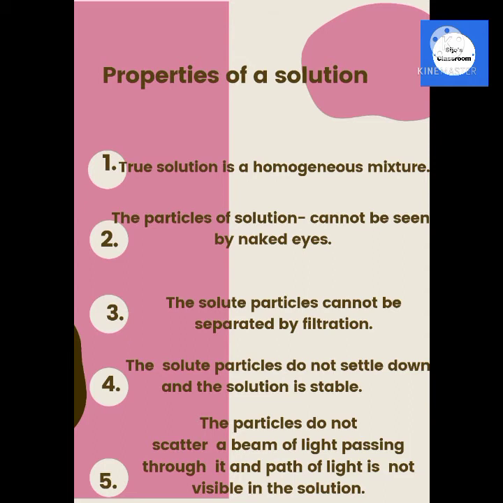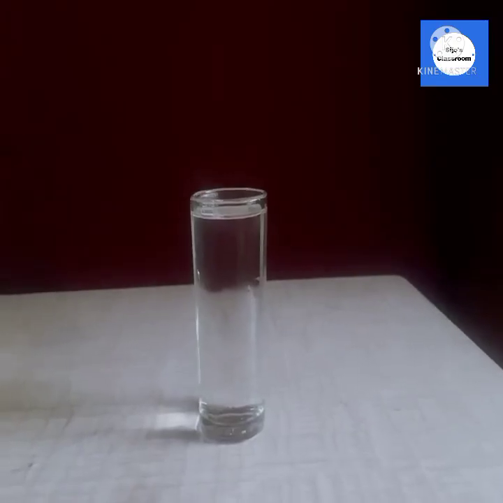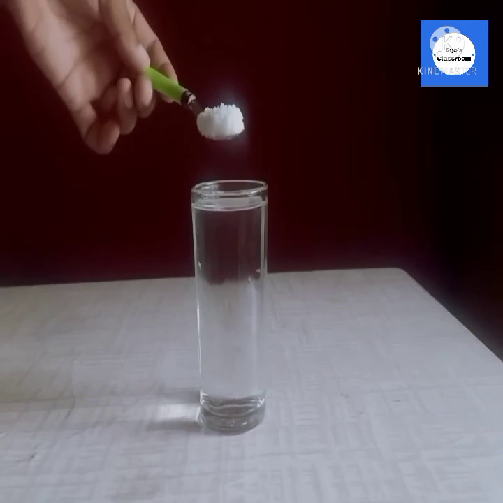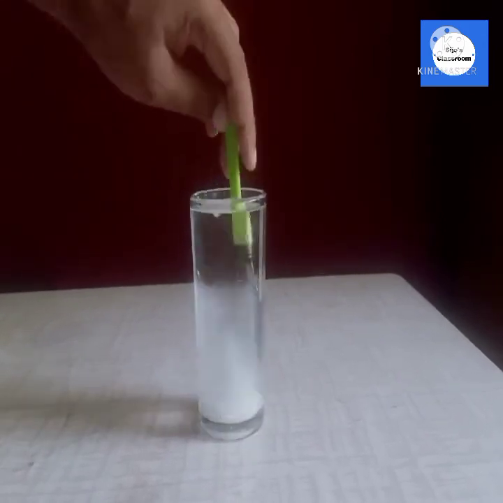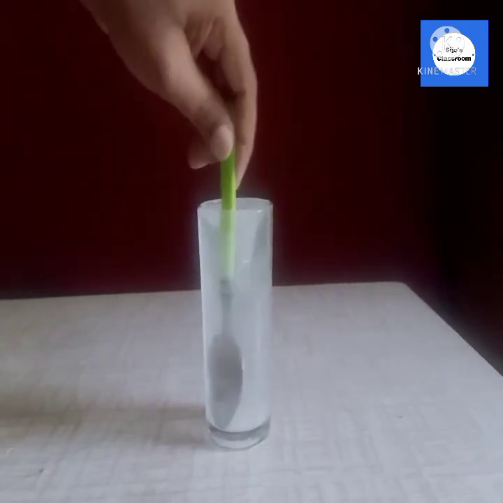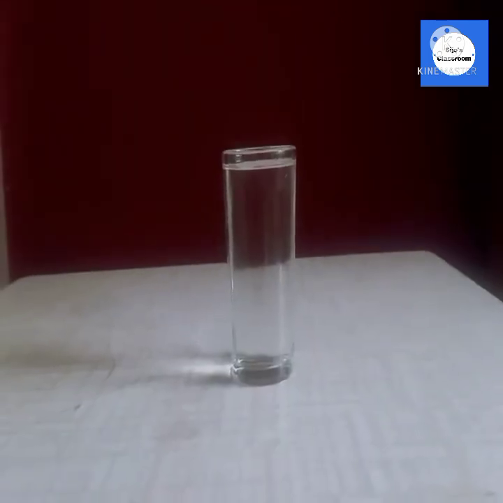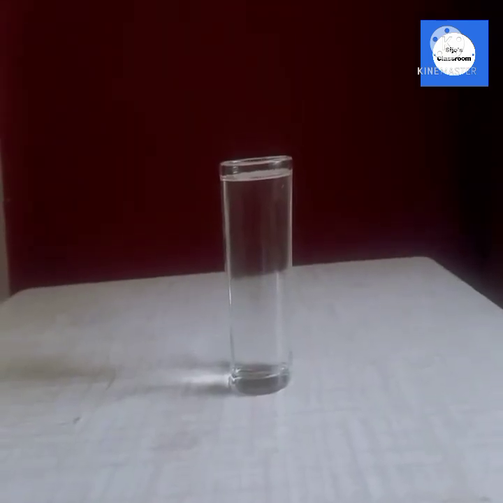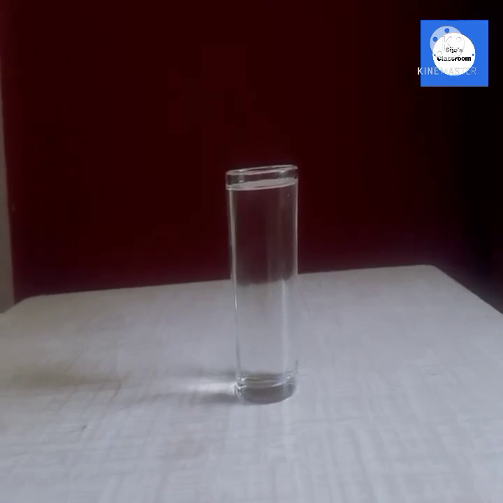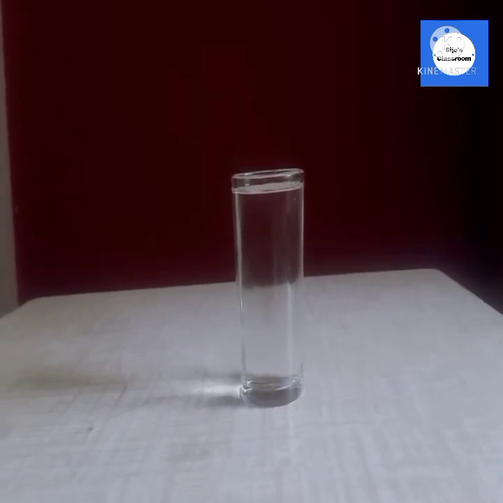The particles do not scatter a beam of light passing through it, and the path of light is not visible in the solution. I added a teaspoon of salt in a glass tumbler filled with water and mixed it properly. After a few minutes, the salt completely dissolved. This is known as a true solution.